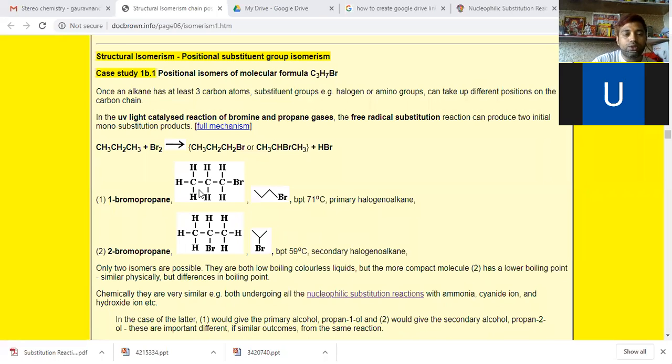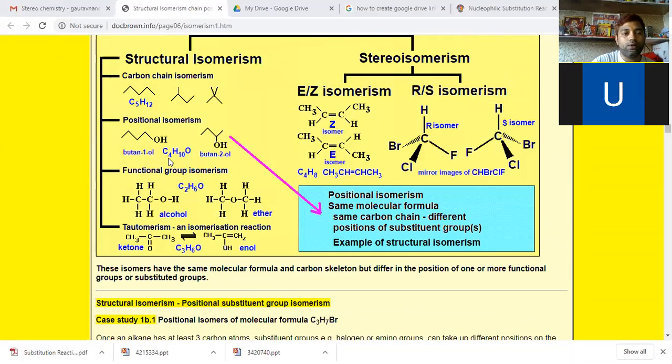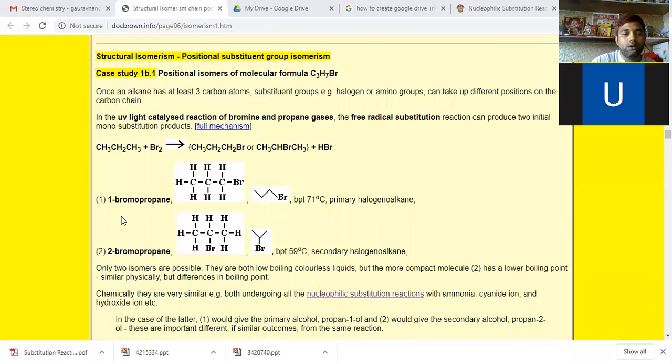So this is another example of positional isomers. First we took the example of C4H10O, butane 1-ol and butane 2-ol. Then we discussed 1-bromopropane and 2-bromopropane. These are examples of positional isomers.